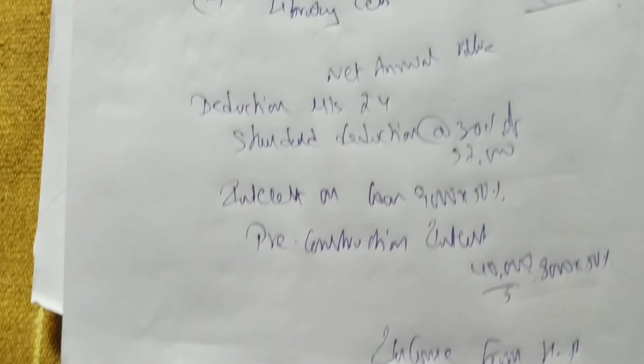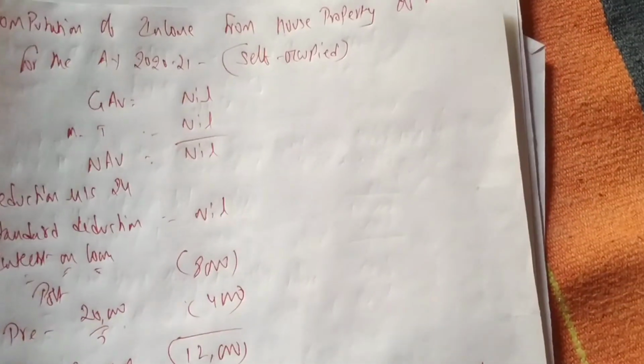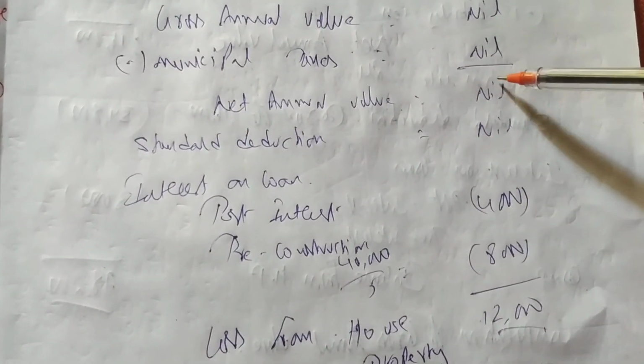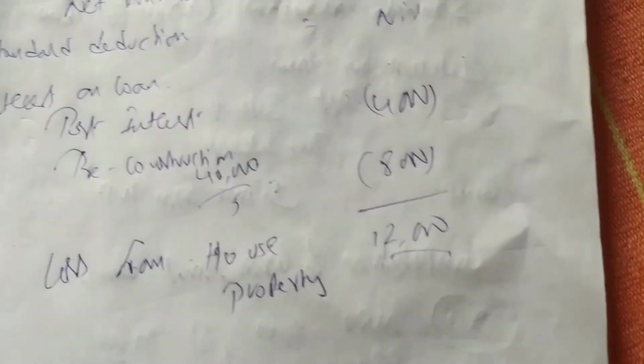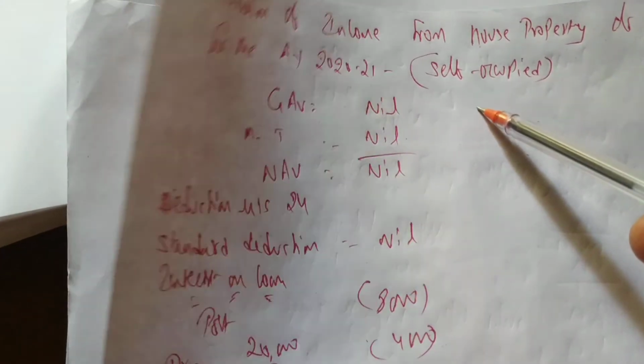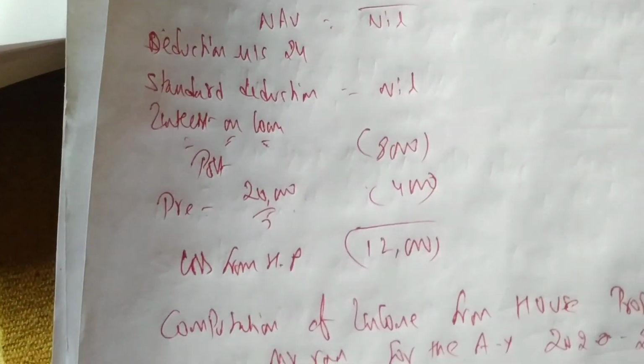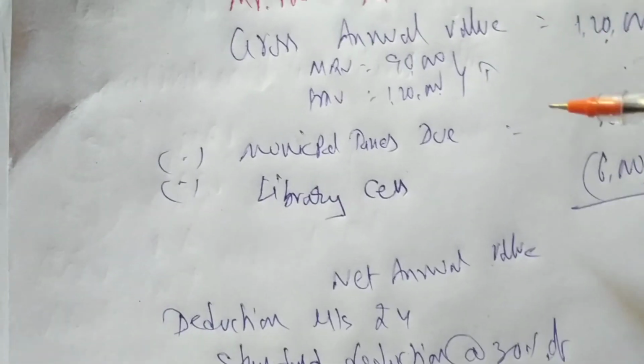So this is a problem which we have solved. 4 houses are given. First house is self-occupied, let out. We have done the calculation based on let out. It's easy. House 2 is what? Self-occupied. We know for self-occupied property there will be no GAV, no municipal taxes, no NAV, no standard deduction, only interest on loan will be given, that we have done. So loss we are getting in house property. House 3 is business, income nil. House 4 is self-occupied, so for self-occupied property we got loss. That is a different problem.